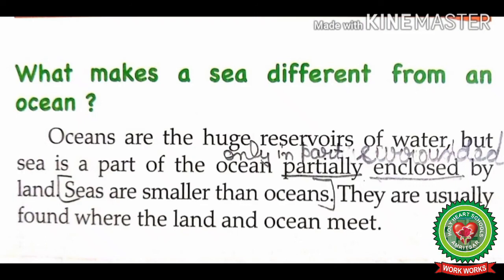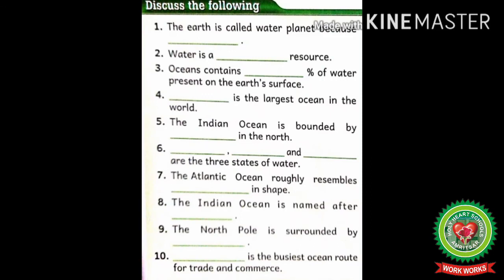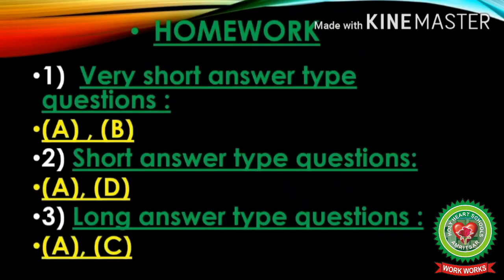Now your homework is read today's topic plus discuss the following in the book at page number 35. Do question A and B of exercise 1 very short answer type questions. Then question A and D of exercise 2 short answer type questions. And question A and C of exercise 3 long answer type questions.